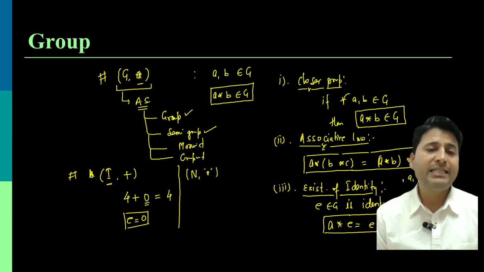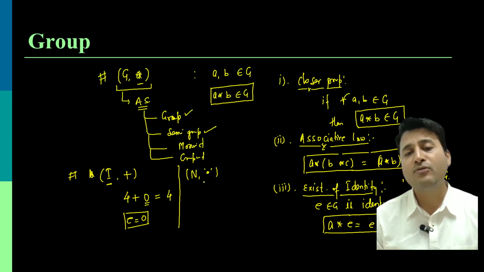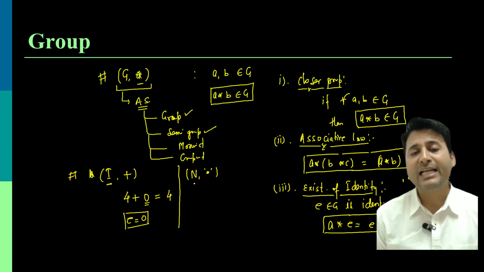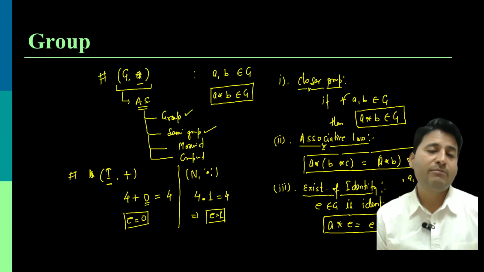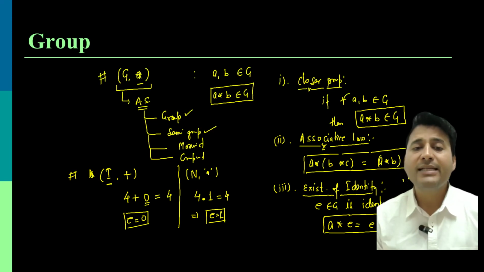Over here, we are supposed to find the element. Suppose I take any element from N, let us say once again 4. What needs to be multiplied with 4 so that I get 4 as the output? It is quite obvious that 1, when multiplied with any number, gives that number as the output. So either 4 into 1 or 1 into 4, we get the same number 4. So I can say in multiplication, 1 is the identity element for natural numbers.